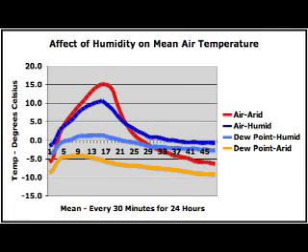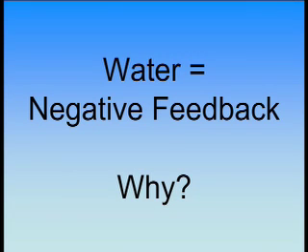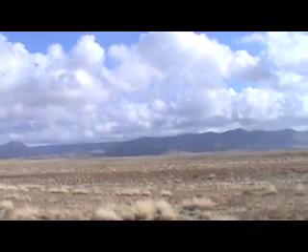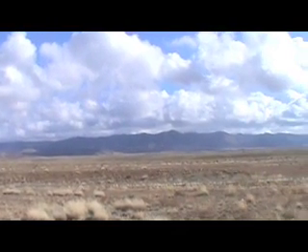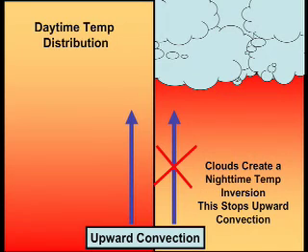Now those were graphs of soil temperatures, and if we look at air temperatures, we see the same negative feedback day and night. Now I feel that something needs to be clarified at this point. I'm not asserting that the negative feedback seen in the above graphs is the effect of water vapor alone, because water vapor doesn't exist in isolation. Higher humidity in the air is accompanied by more cloud cover. This shades the earth during the day and creates temperature inversions at night, which slows or stops the upward convection currents at night. More clouds also mean more rain or snow, which further cools the soil since precipitation falls from an altitude where it's colder than the ground, and this cold precipitation cools the soil by direct contact.